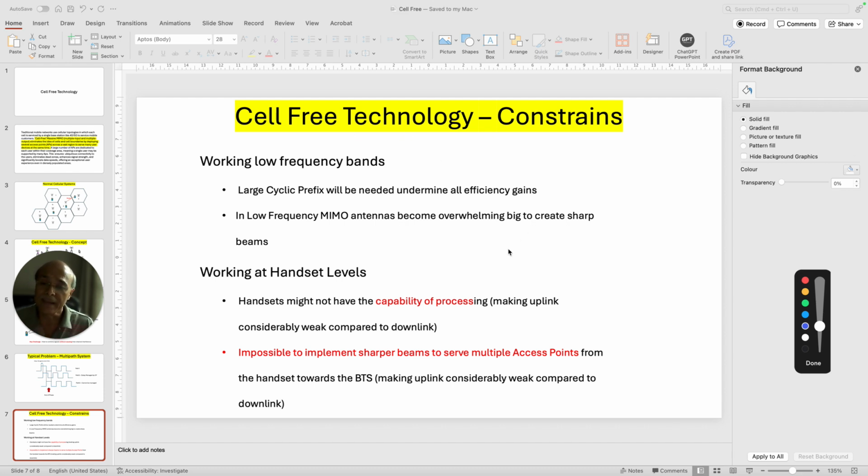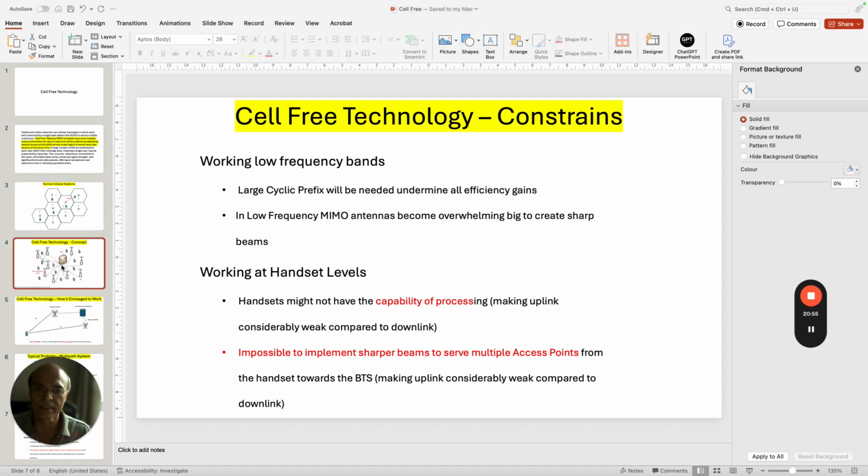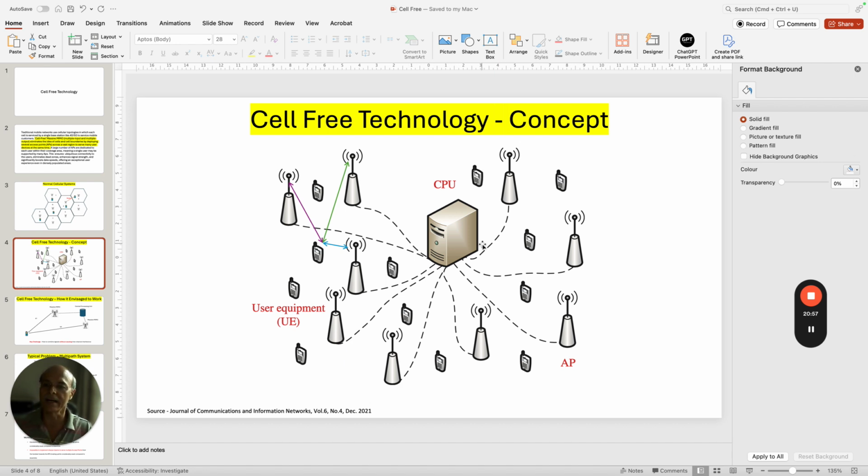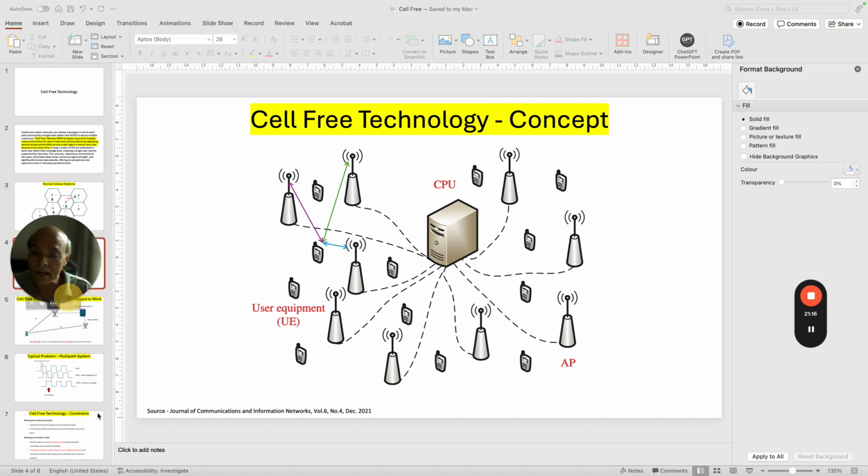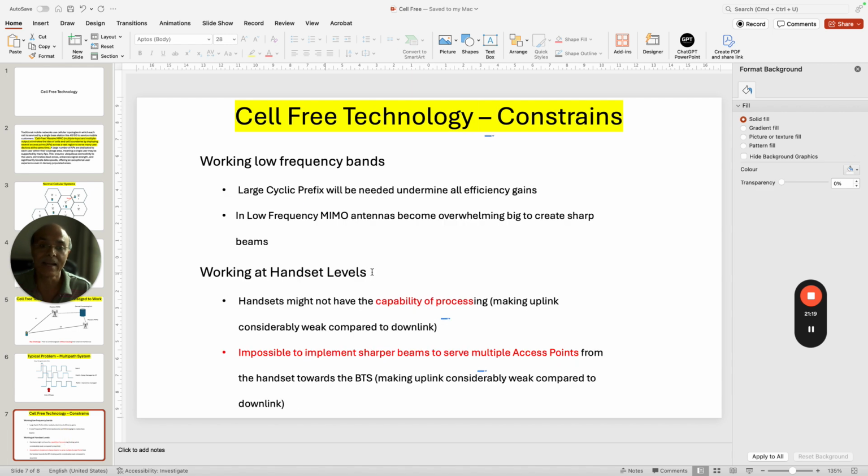Then the most important part is that computational power can be easily managed at the base station level. Like if you've seen this, let me go to that slide again. What it is talking about is a CPU with high computation capability and machine learning capability, etc. So you can put a GPU and CPU and all those things in a centralized location and connect all these APs and make this an integrated network by doing all kinds of processing and machine learning and AI, which you can do. But what about at the handset level?